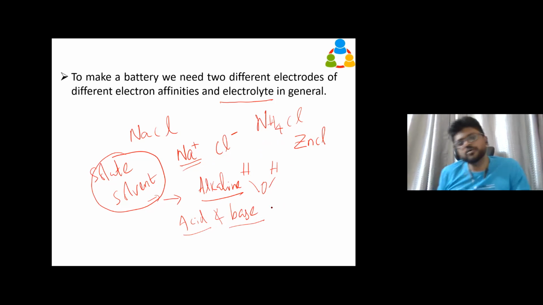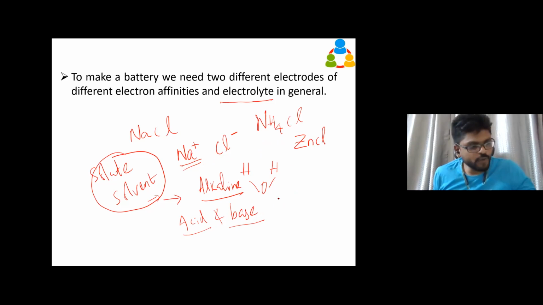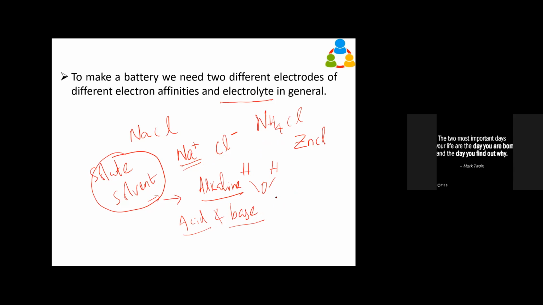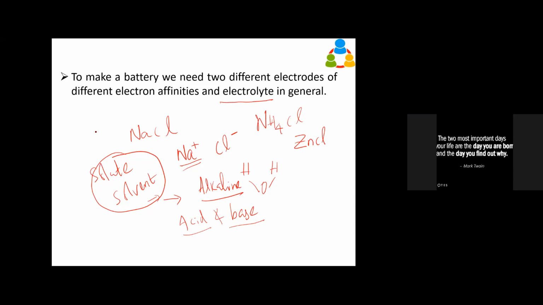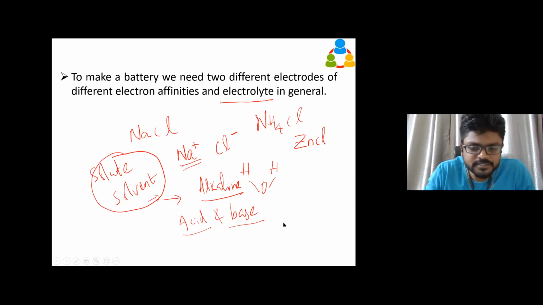So how do we know the solution is acidic or basic? Anybody? These are all things you would have read. Litmus paper. Somebody has spoken, please. So with litmus paper, we can know whether the substance is basic or acidic.